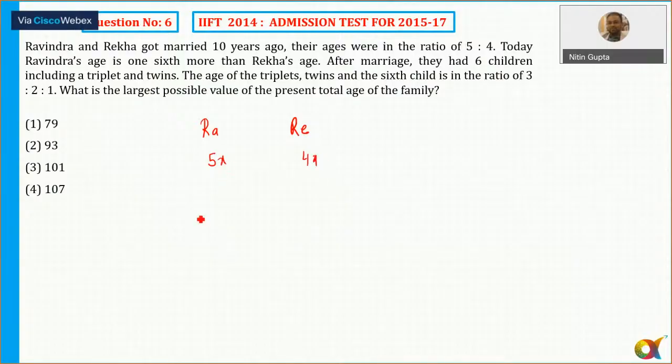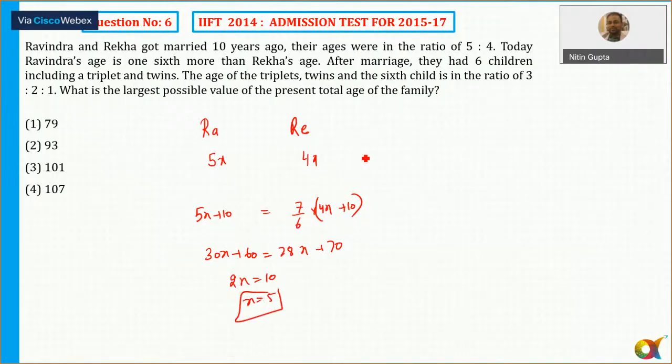Today, Ravindra's age, that is 5x plus 10 at present, is 1/6 more than Rekha's age. 1/6 more than means 1 plus 1 by 6 times of x. Rekha's is 7/6 times this. Okay. So now from here you can easily find the value of x. Cross multiply, 6 5s are 30. So I can say 30x plus 60, which is equal to 28x, isn't it? And 6 5 30x plus 60, 7 4 28x, this will be it. Here also it will be 4x plus 10. Okay. So 28x plus 70. So from here I'll say that 2x is equal to.